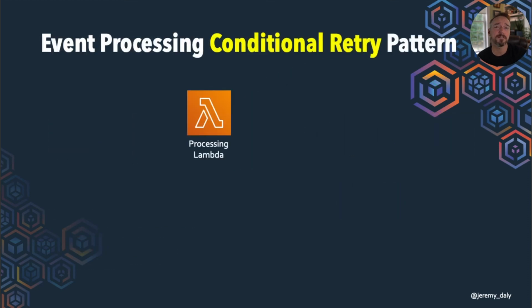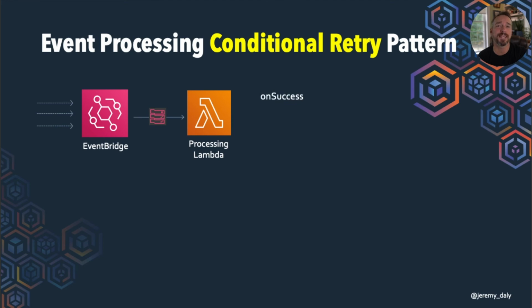All right, there's this other pattern. I'm just going to go through this quickly, but this is something that EventBridge gives us the ability to do. This is the idea of a conditional retry pattern where we can get really fancy, but it's a cool pattern. It works really well. We essentially send events into our processing Lambda. These are sent asynchronously. If we get a success, we send a message back to EventBridge. Those messages go out to whatever else is listening to process those next steps.